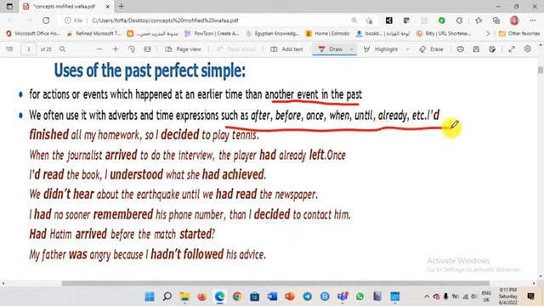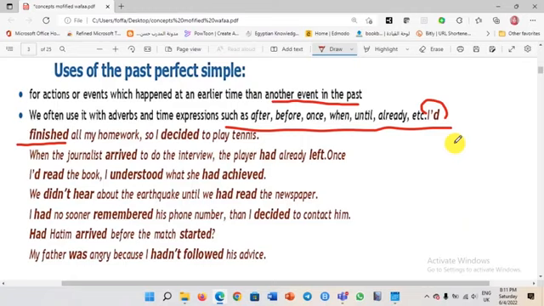For example, I had finished all my homework, so I decided to play tennis. Remember, dear students, you have here "had finished." That means the first action that happened is "had finished." Then you decided to play tennis. If I say, I decided to play tennis after I had finished my homework, you still understand the past perfect happened first.